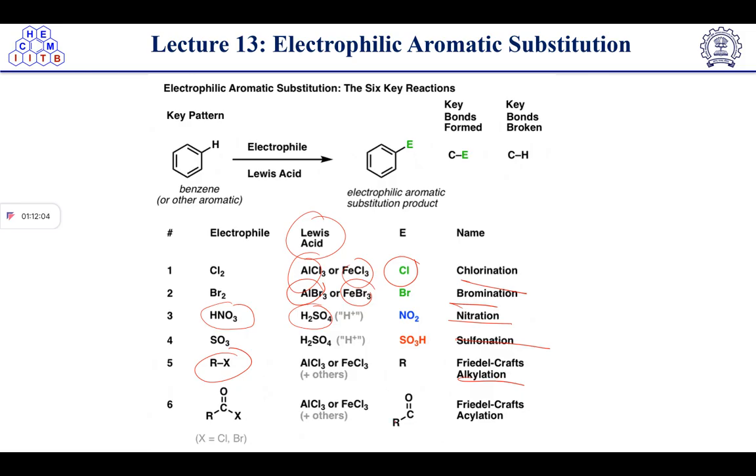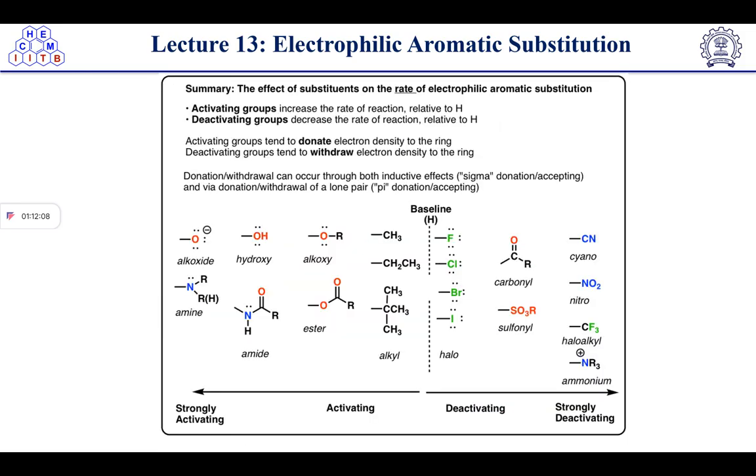The alkylation reaction we have discussed, right? And Friedel-Crafts acylation also we have discussed, both types of reactions. Then the electrophilic aromatic substitution reaction is here. So the effect of substituents on the rate of electrophilic aromatic substitution is given here. An activating group increases the rate of reaction. A deactivating group decreases the rate of reaction.